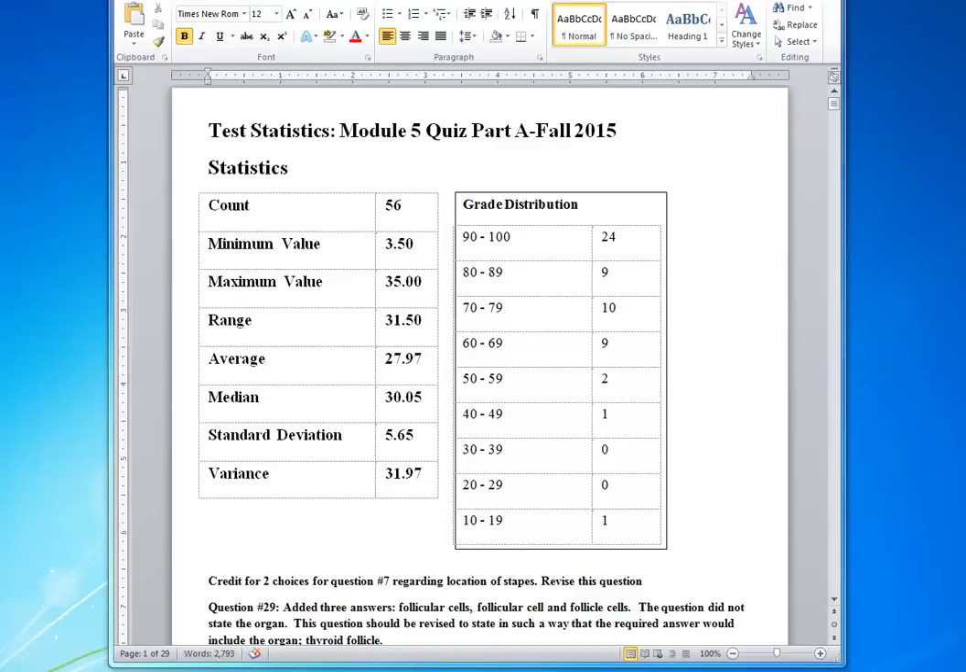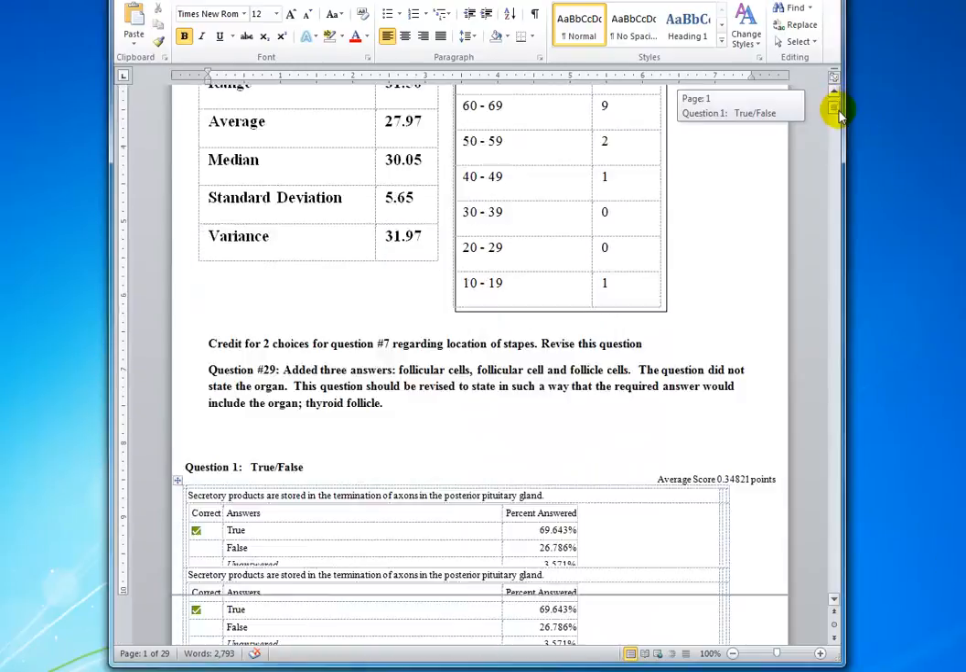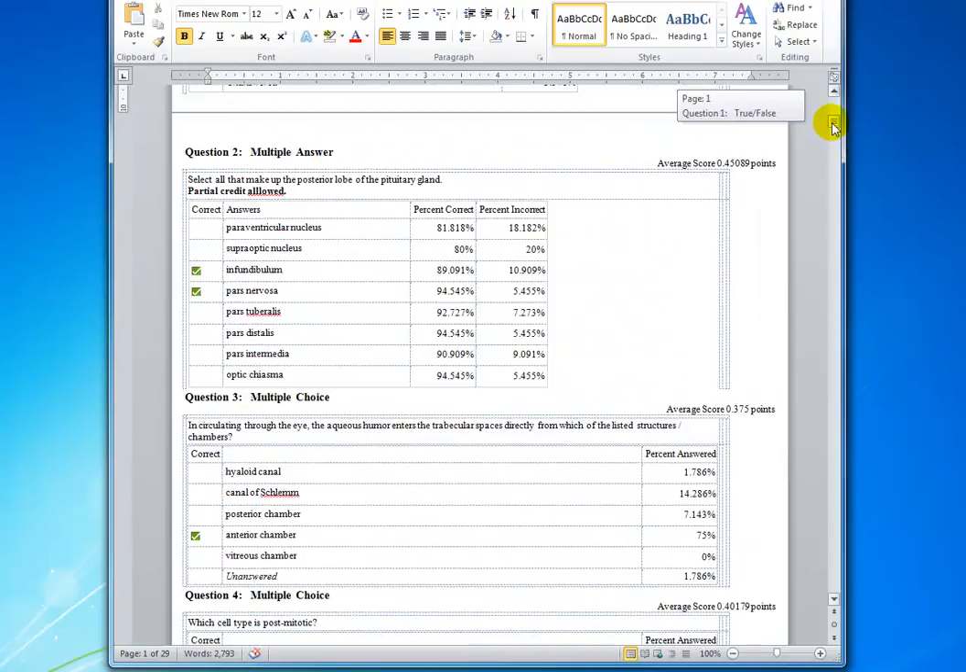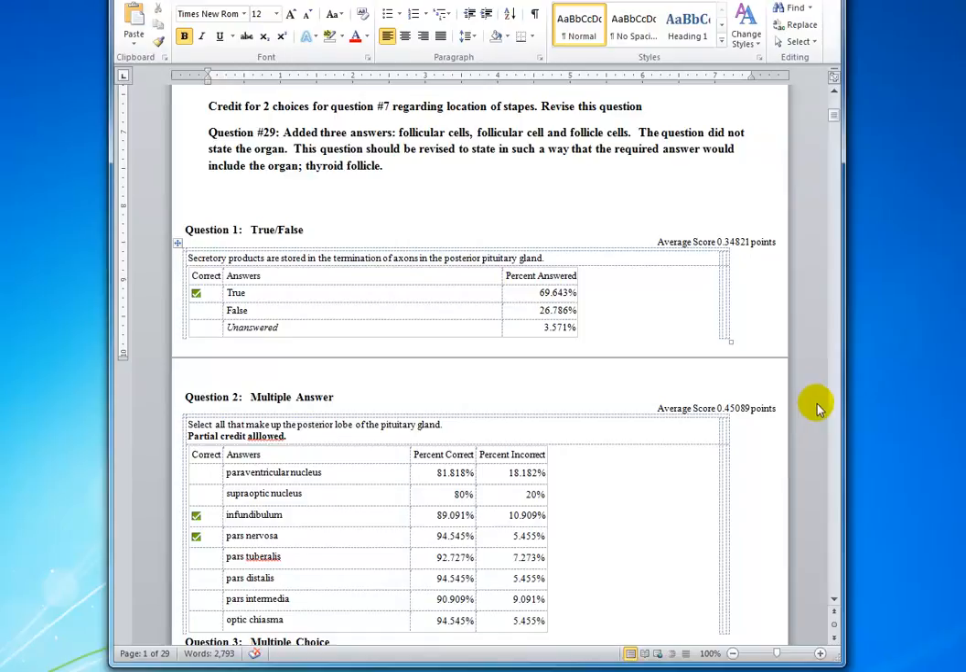This is a recording of some of the most missed questions in Module 5, Quiz Part A. The first question that I want to comment on is question 1.